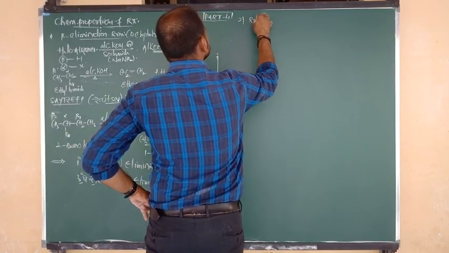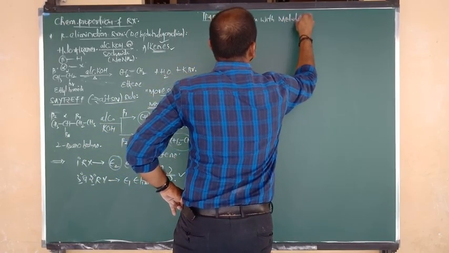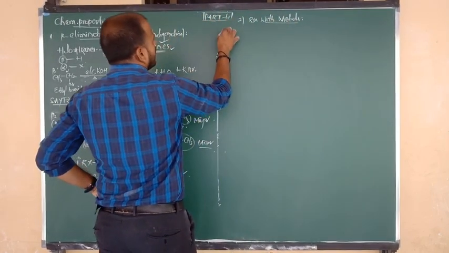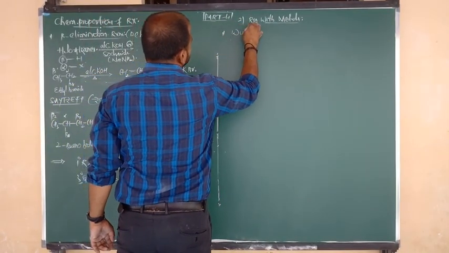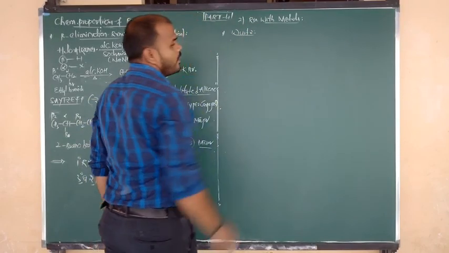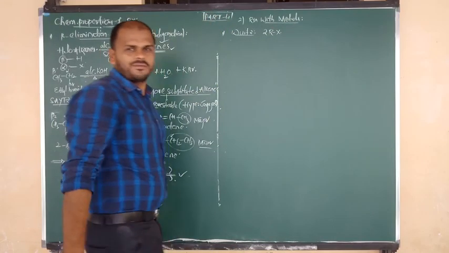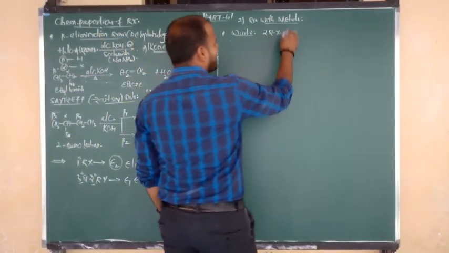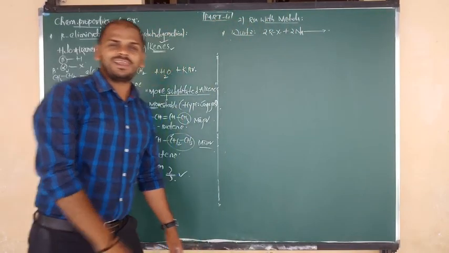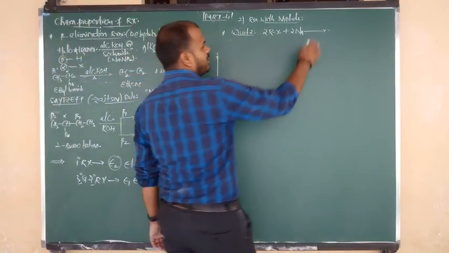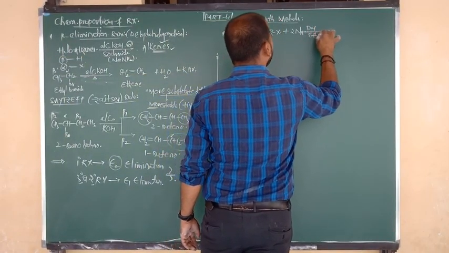In that we are going to discuss the reaction with metals. Reaction with metals. Okay. In that, number 1, Wurtz reaction. What is the formula of the Wurtz reaction? In the Wurtz reaction we first take 2 moles of alkyl halides upon heating with what, beta? Sodium metal. 2 moles of alkyl halides upon heating with sodium metal in the presence of a catalyst, which is dry ether. You know very well.